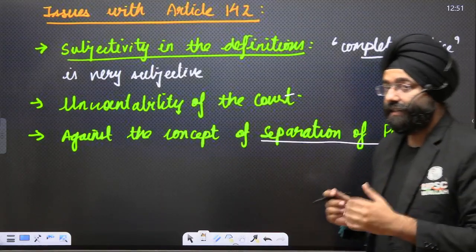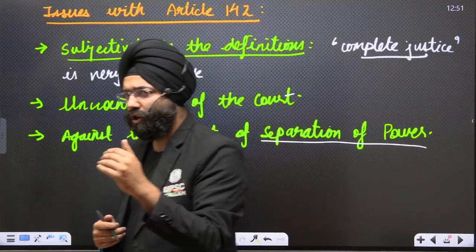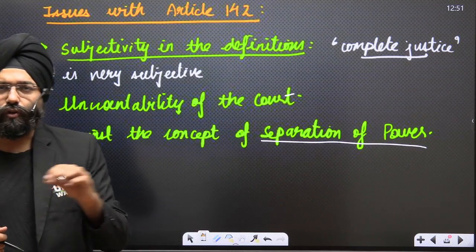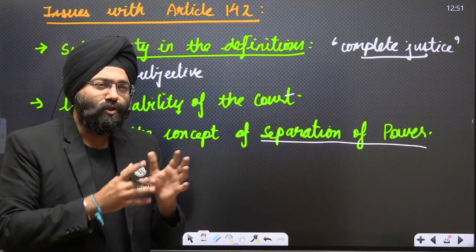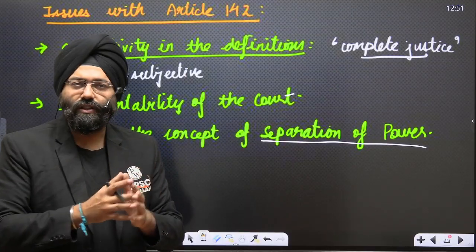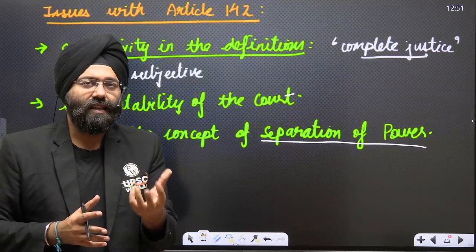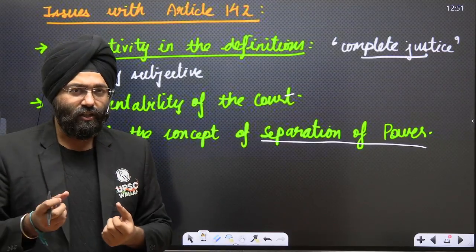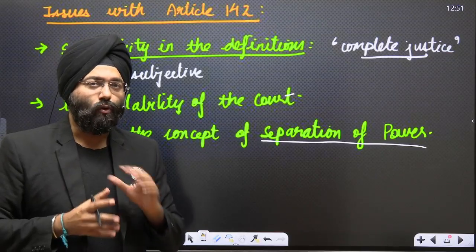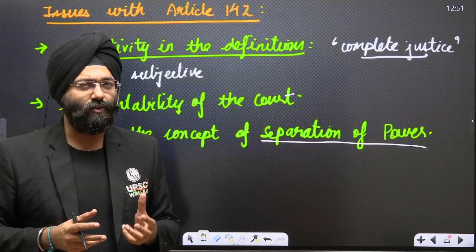Yes, the legislature and the executive have basically said that the Supreme Court should not cross the delicate boundary of separation of power, where the roles have been defined: what the judicial functions are, what the legislative functions are, what the executive functions are. And when the judiciary takes up, in various cases, the role of the executive or the legislature, that goes against the concept of separation of power. And this is again one of the criticisms of Article 142.